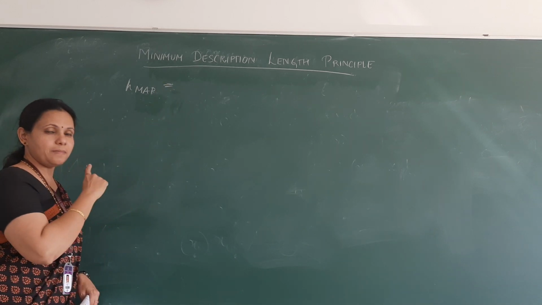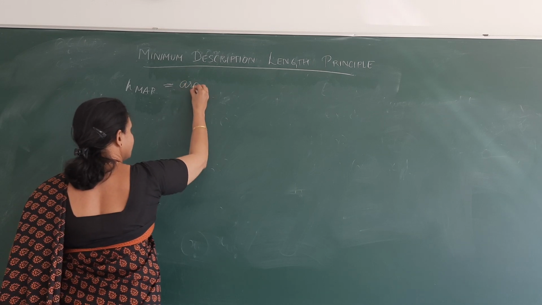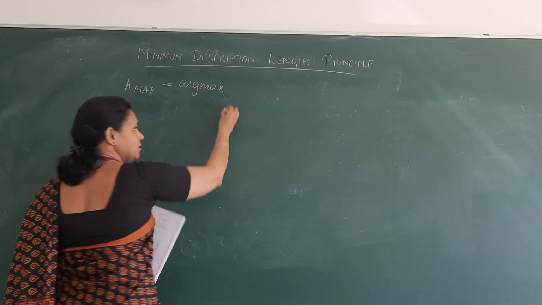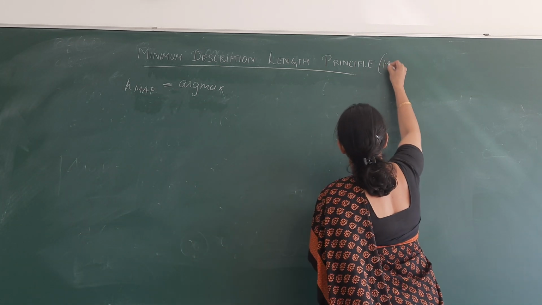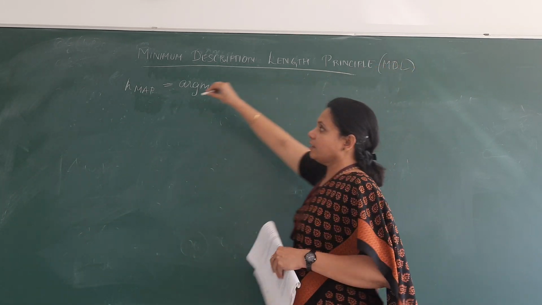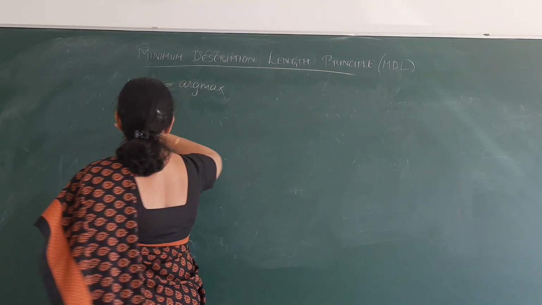We have done this earlier, the maximum a posteriori hypothesis. I am just putting up the same thing again. So this is very much your minimum description length, also called MDL. It is very closely related to your maximum a posteriori hypothesis.